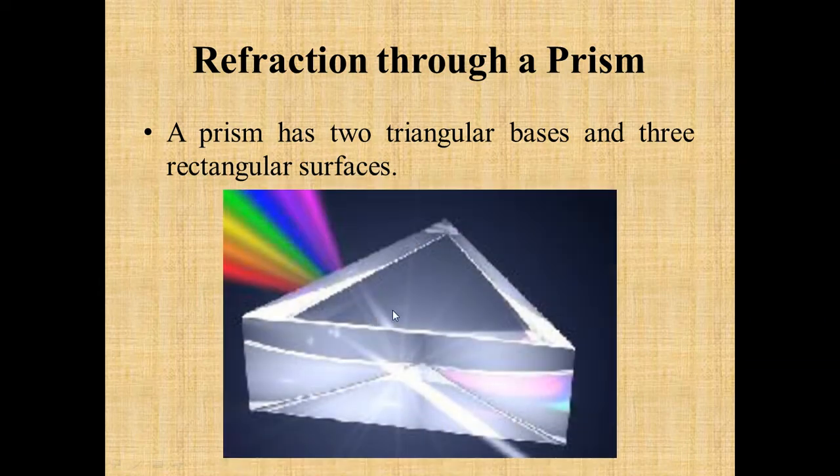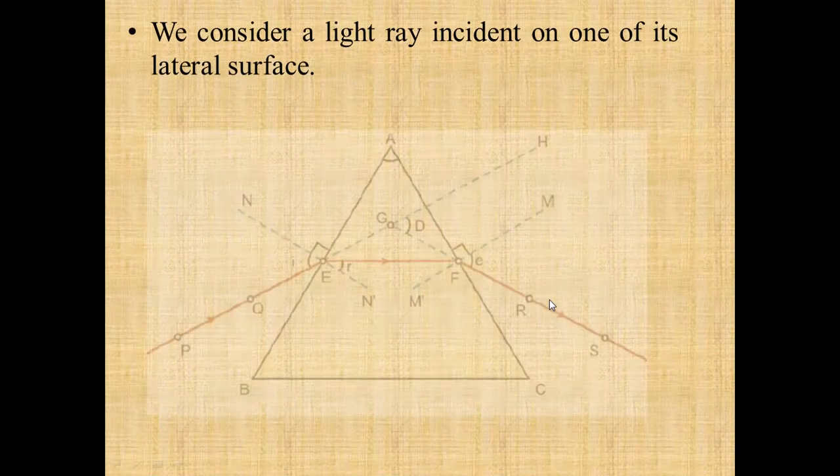Now what is a prism? A prism has two triangular bases and three rectangular surfaces. These are the two triangular bases, and one rectangular surface here, one here, and one here. So it has two triangular bases and three rectangular surfaces. This type of object is known as a prism.